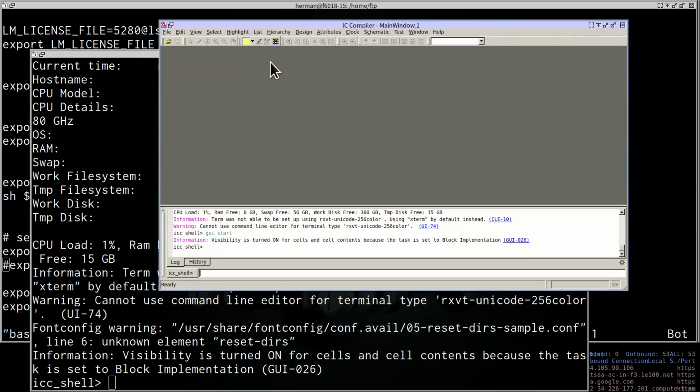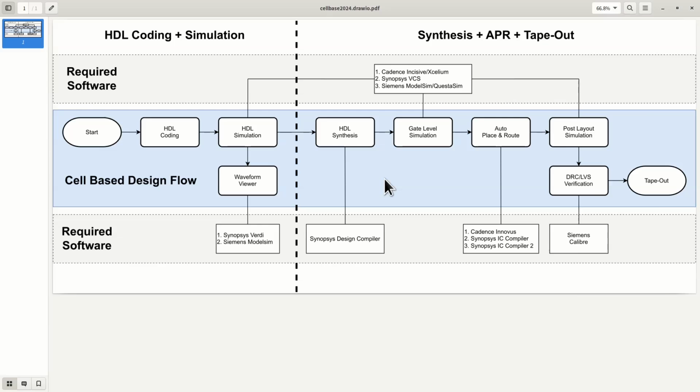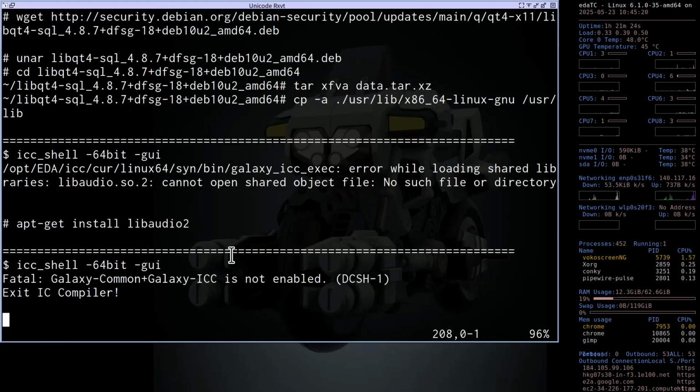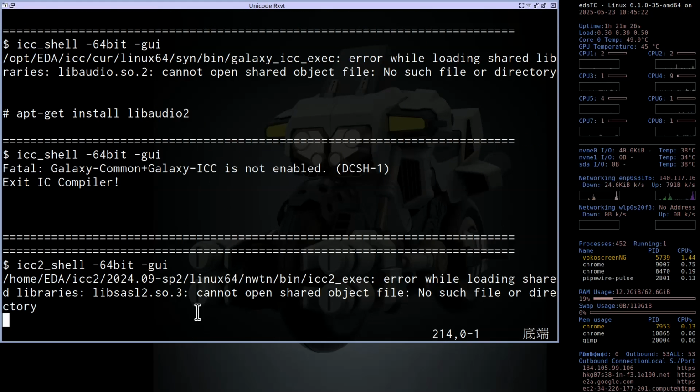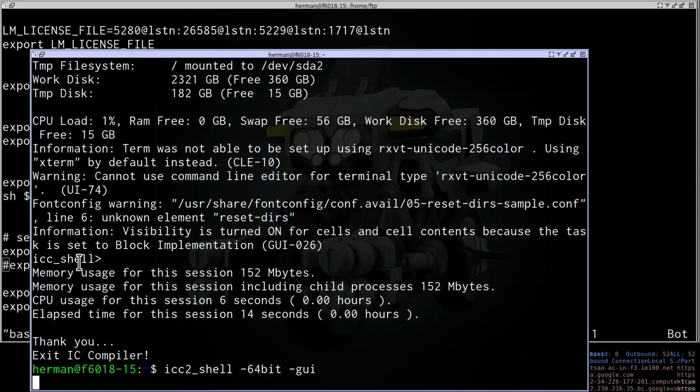Okay, this is ICC, and the next one is ICC2. ICC2, the command is basically the same, except this is ICC2 shell. So let's check if we run ICC2 shell.